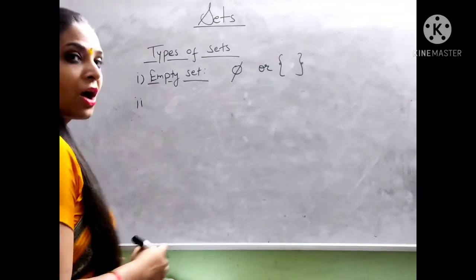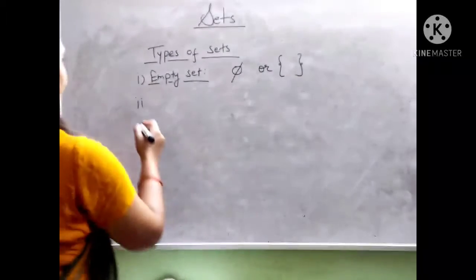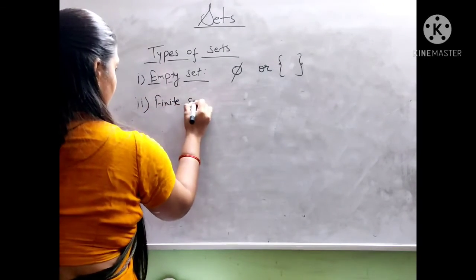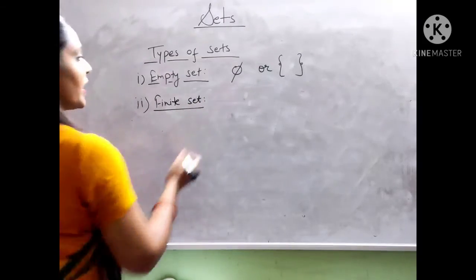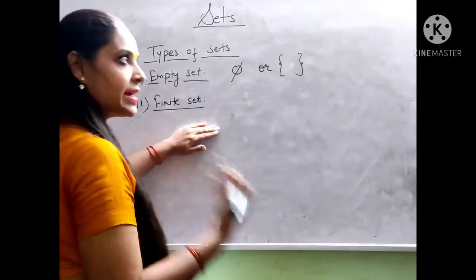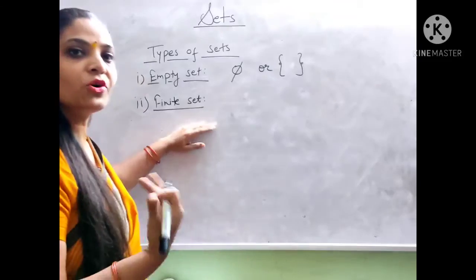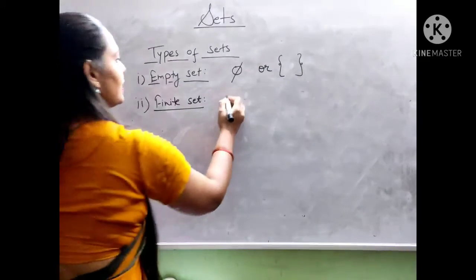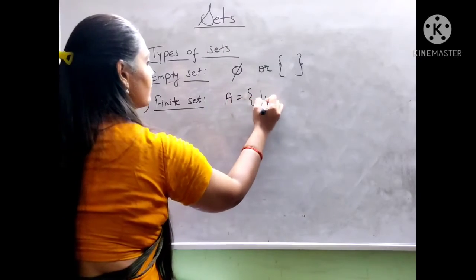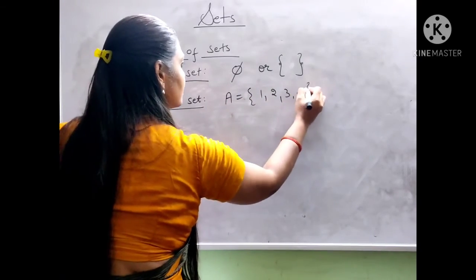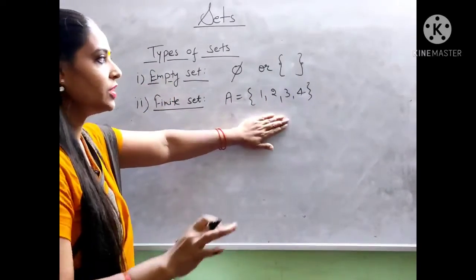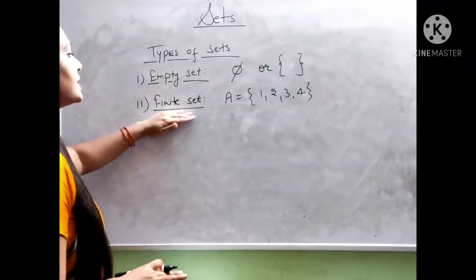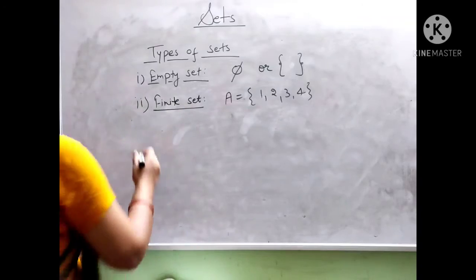The second one is the finite set. If a set has a definite number of elements, then the set is called a finite set. Let A be a set having the elements 1, 2, 3, 4. Then we know in this set only 4 elements are there. So this set A is called a finite set.